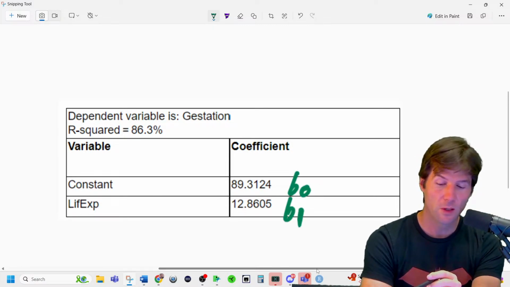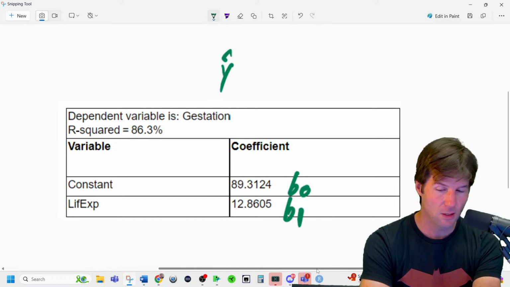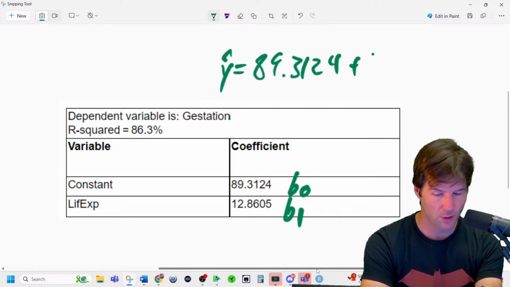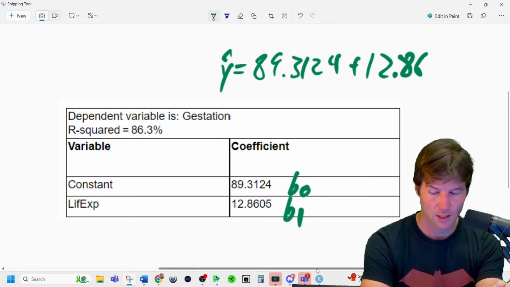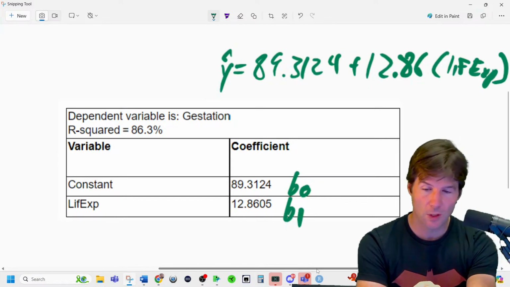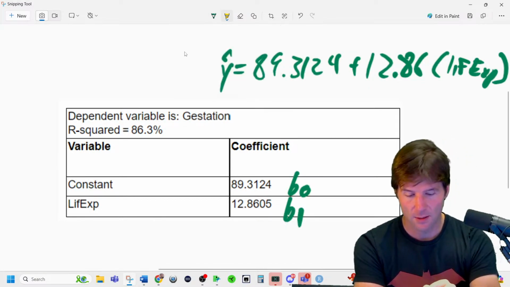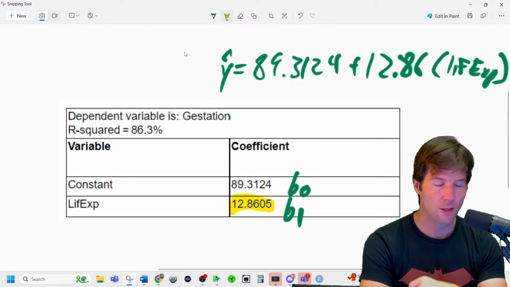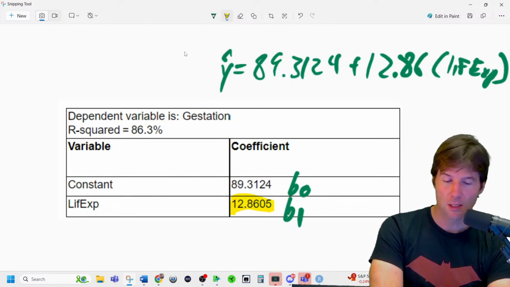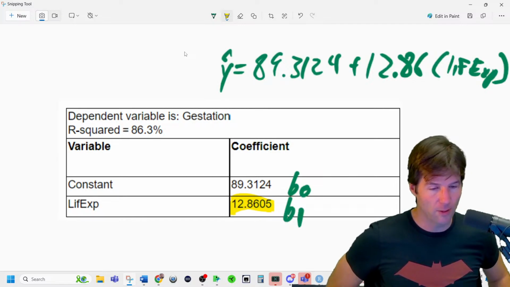So if we wrote the equation, it would be the predicted gestation is 89.3124 plus the slope coefficient of 12.86 times the life expectancy. So when we interpret the slope, we have to say for each additional year of life expectancy, we predict the gestation period to be longer by 12.86 days.